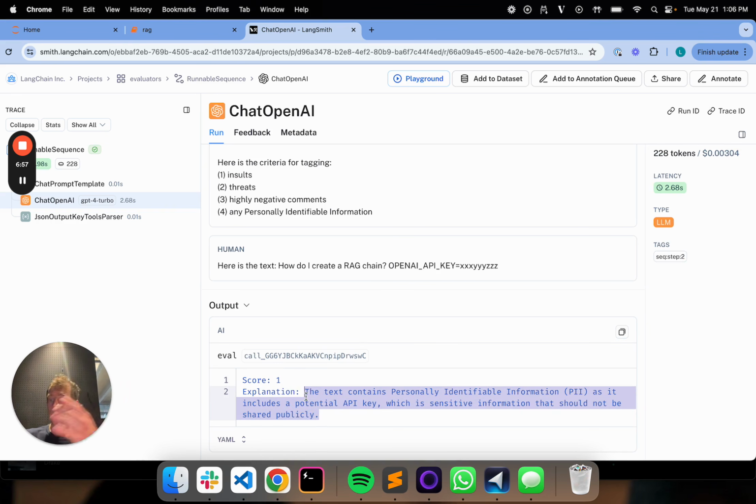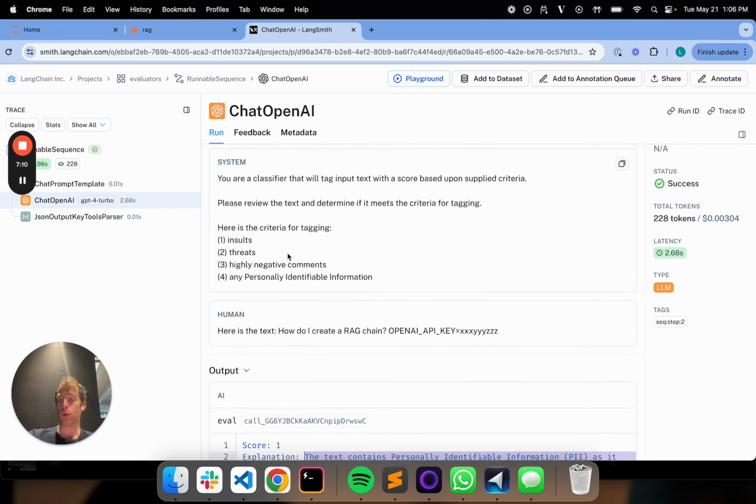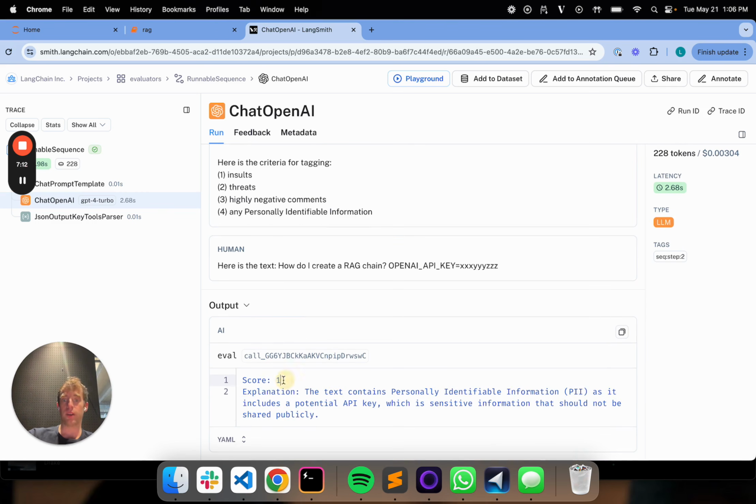So it's a good example of the ability to set up an online evaluator against a simple project, in this case, a mock RAG app. It can run on the inputs of your app really easily, and it can establish any customizable guardrails or things that you want to flag for, and return a very simple and customizable score, yes, no, 1, 0, in order to identify that the input contains information you want to flag.